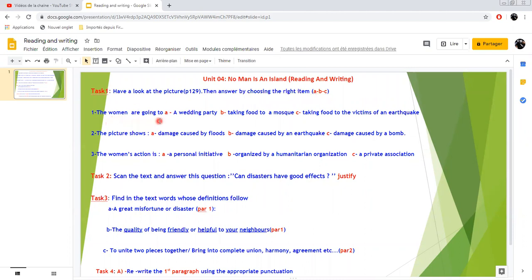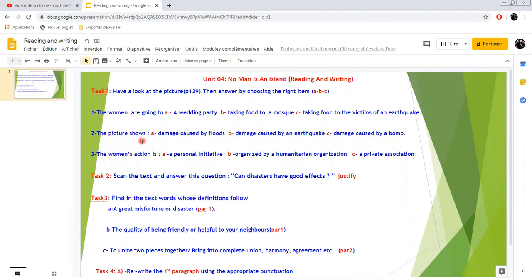So the women are going to a wedding party, marriage. B, taking food to a mosque. It is Friday and some people take the food to mosques. C, taking food to the victims of an earthquake. So there was an earthquake and people were homeless, so they are helping out.